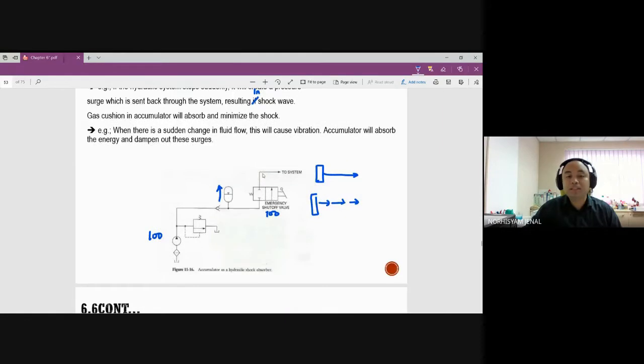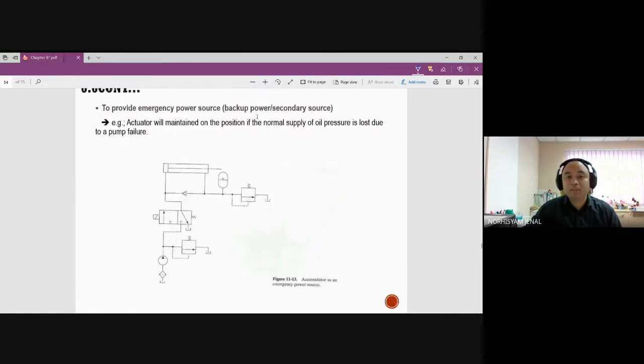Okay, the third one is to provide emergency power or backup power, a secondary source. For example, the actuator will maintain its position if the normal supply of oil pressure is lost due to pump failure. When you are providing pressure to the system, it's working fine. So we put the accumulator at the end over here. So what happened?